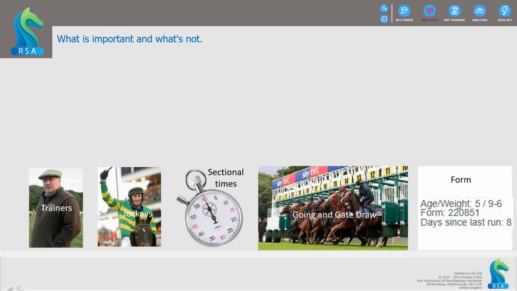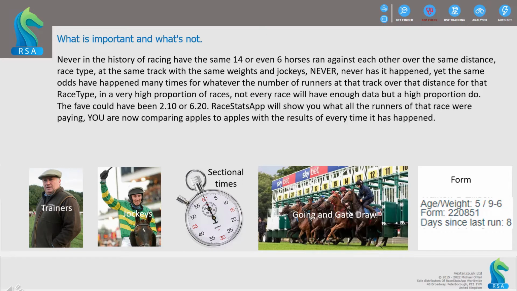What's important and what's not? Never in the history of racing have the same 14 or even 6 horses run against each other over the same distance, race type, at the same track, with the same weights and jockeys. Never has it happened. Yet the same odds have happened many times for whatever the number of runners at the track over that distance for that race type in a very high proportion of races. Not every race has enough data, but a high proportion do.